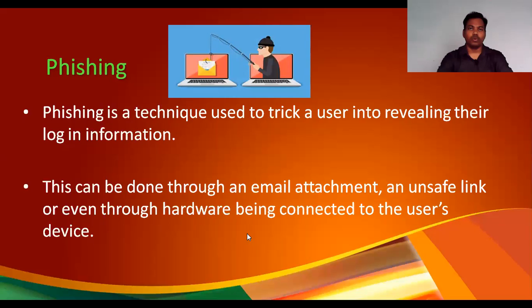I hope you are understanding, right? So, if any attachment is there and if you click on that, your data will be transferred, your information will be transferred. That is phishing. Okay. This can be done through an email attachment, an unsafe link, or even through hardware being connected to the user's device, right? So these are the ways through which phishing is done.